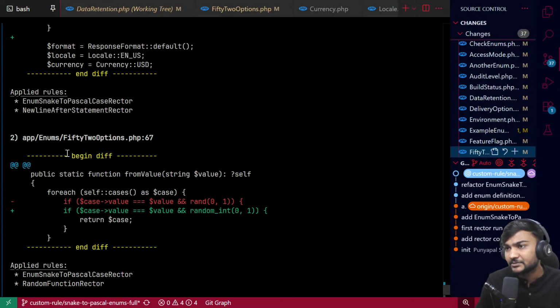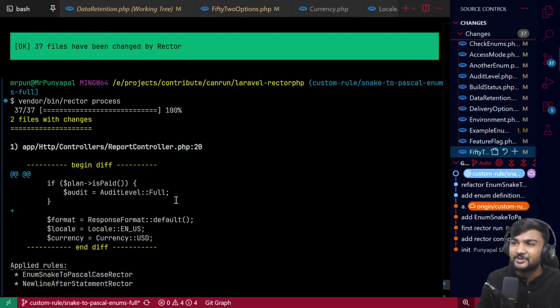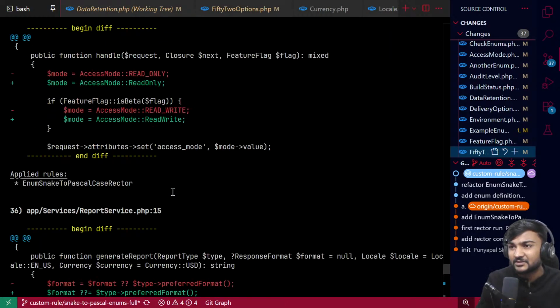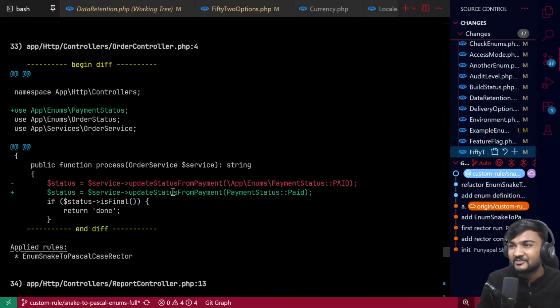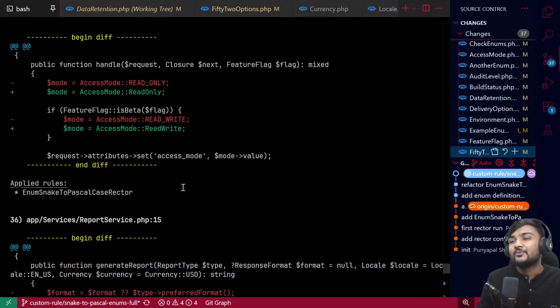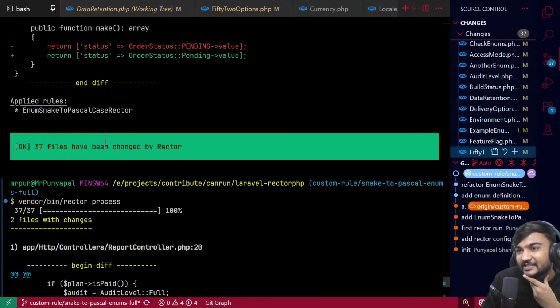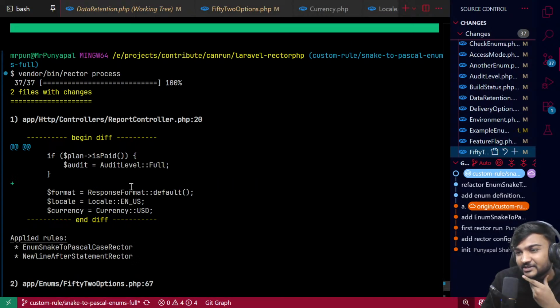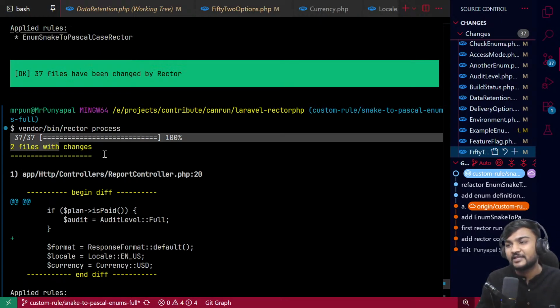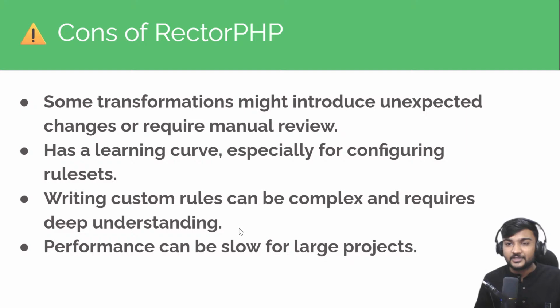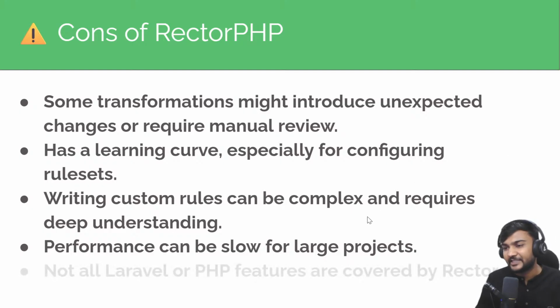Okay, previously it has run for 67 files, right? Okay, I understood the case now, because it had changed 37 files previously, it ran for those 37 files only. So yes, it will catch the changed files and try to ensure performance as well. But in CI/CD it will run for every file every time.